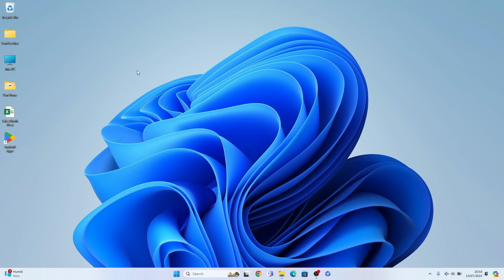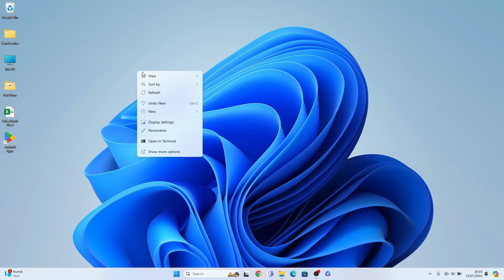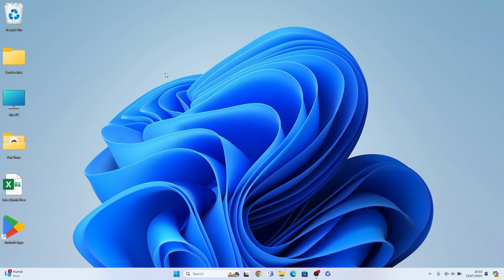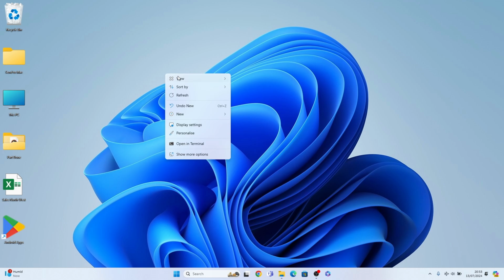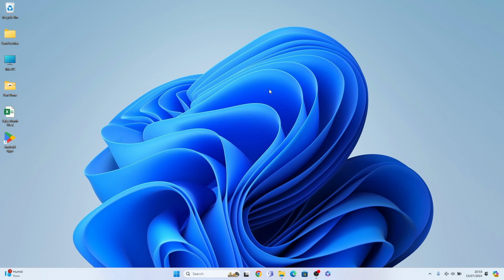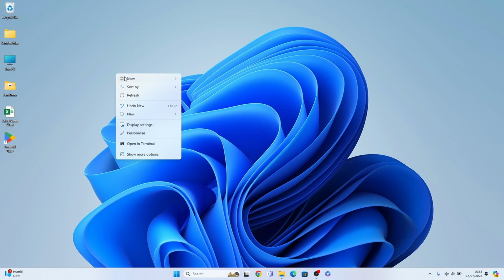Now, the easiest way to do this is right click on your home screen here, select View, and here you should have the option of large icons. And all the icons will be made large like that. You can right click it again, select View, and select Medium Icons. You can do that again, select View, and Small Icons.